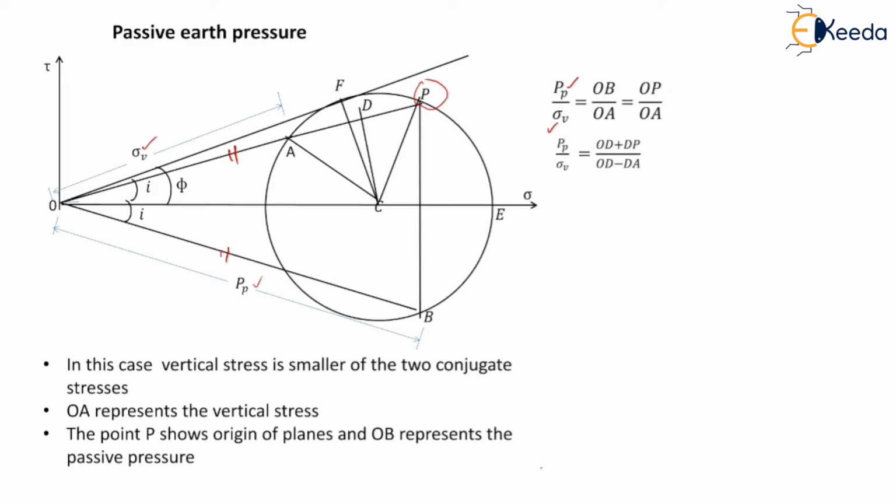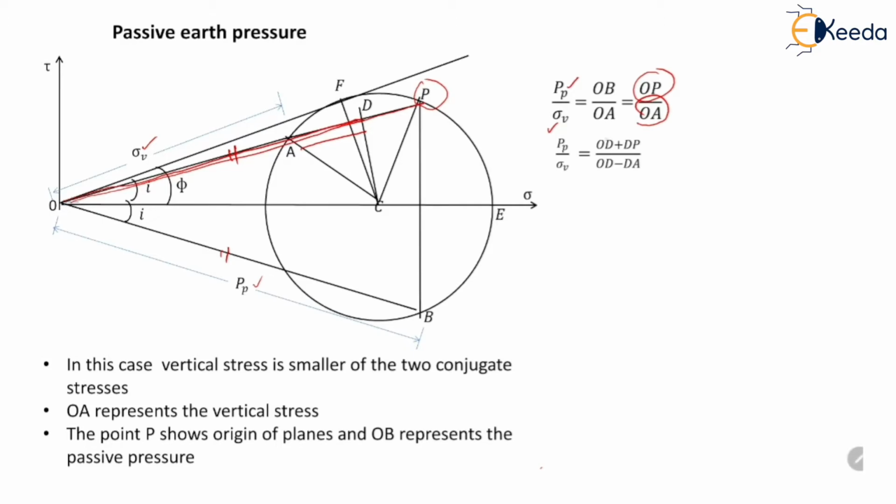Now we can write OP as OD plus DP, and we can write OA as OD minus DA. So Pp upon sigma V becomes equal to OD plus DP divided by OD minus DA.